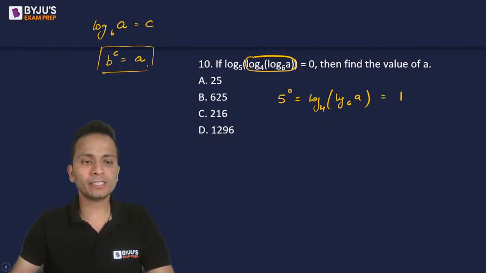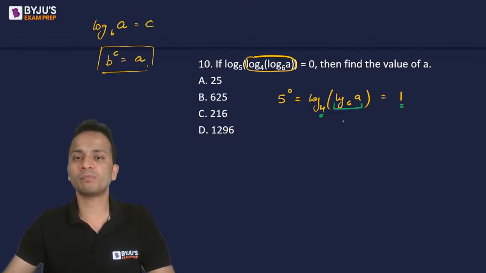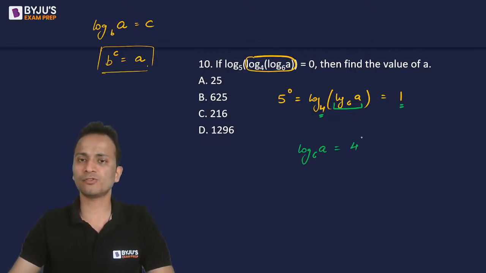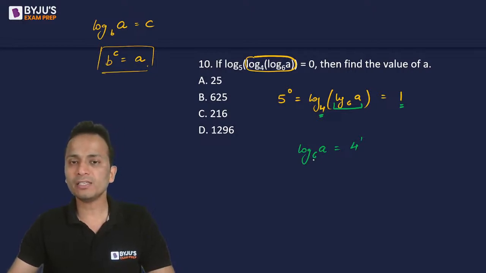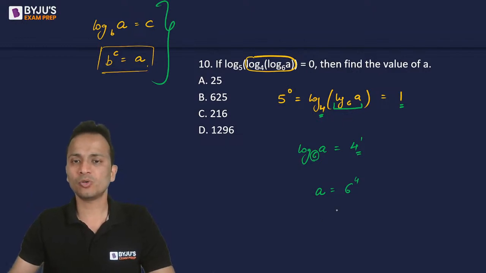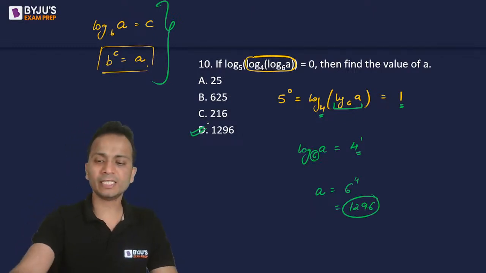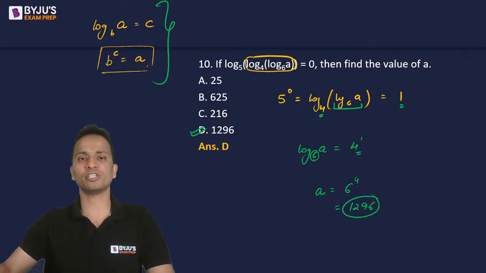Then in the second case, I can say that 4 raised to the power 1 will be equal to this part. So log of a to the base 6 is equal to 4 raised to the power 1. That is 4. Okay. Finally, 6 raised to the power 4 will be equal to a. So a is equal to 6 raised to the power 4. You'll have to use this relation 3 times. So a is equal to 6 raised to the power 4, that is 1296. So 1296, option D. Yes, option D is the correct answer for this question.